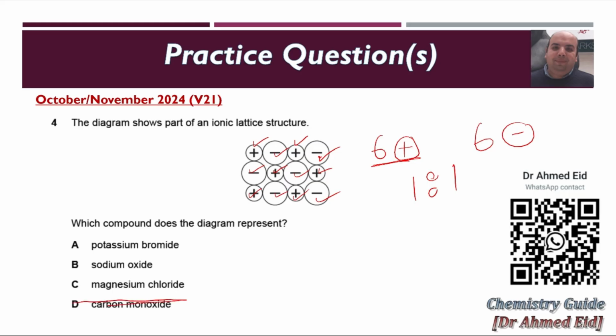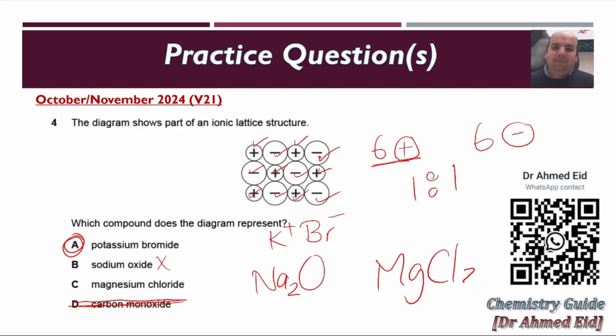Carbon monoxide is considered a covalent compound, so we cancel this one. Potassium bromide, K, Br, is 1 to 1. This is what we want. Sodium oxide, Na2O: sodium is positive 1, oxide is -2, so the formula is Na2O. This one is not our choice. Magnesium chloride, MgCl2: 1 magnesium with positive 2 and 2 Cl, each with -1. So the correct answer is potassium bromide, because its ratio is 1 to 1.